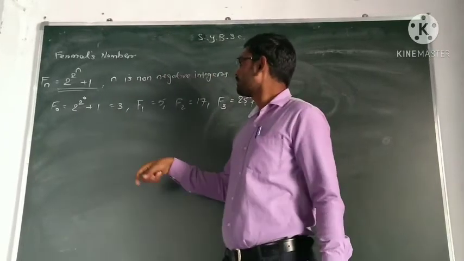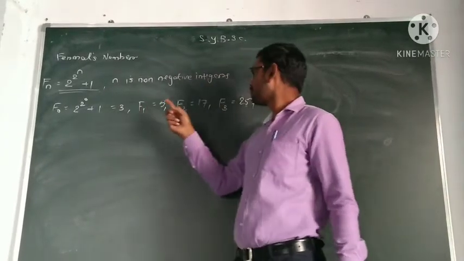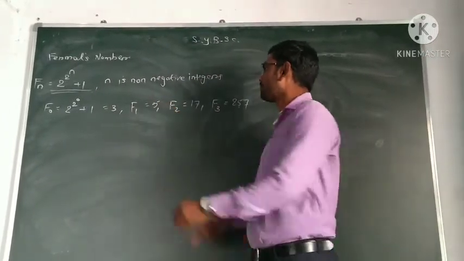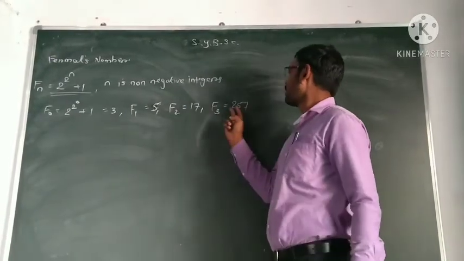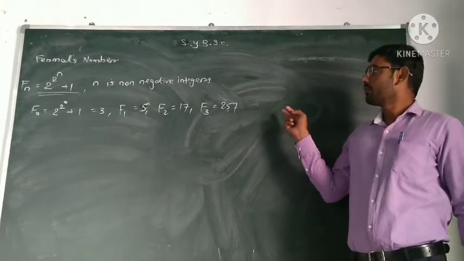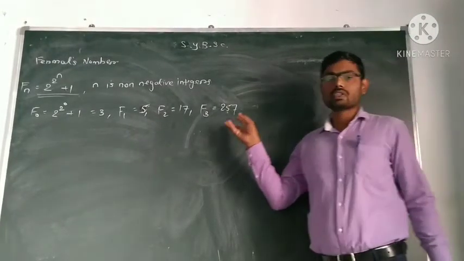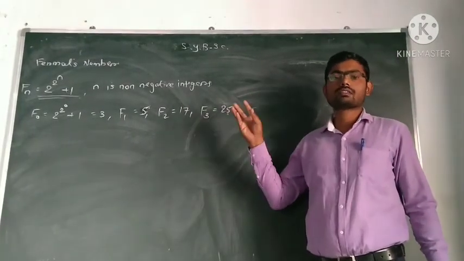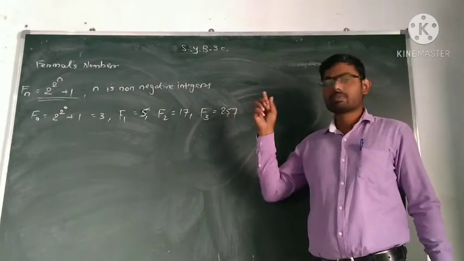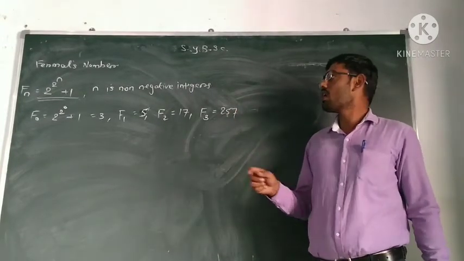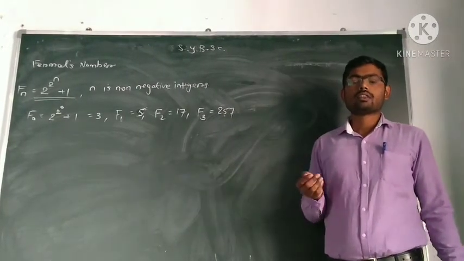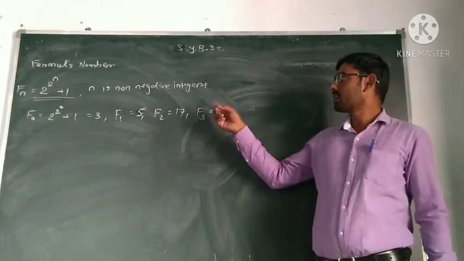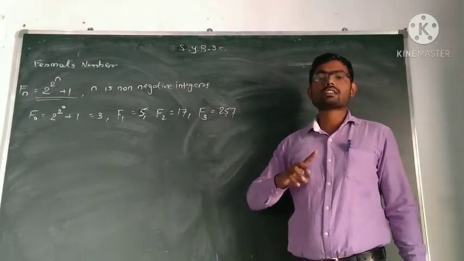So look at this. The first Fermat number 3 is prime, then 5 is prime, then 17 is prime, 257 is prime. By looking at this observation, the scientist Fermat made a conjecture that all Fermat numbers are prime. But later on, Euler came and showed that not all Fermat numbers are prime.